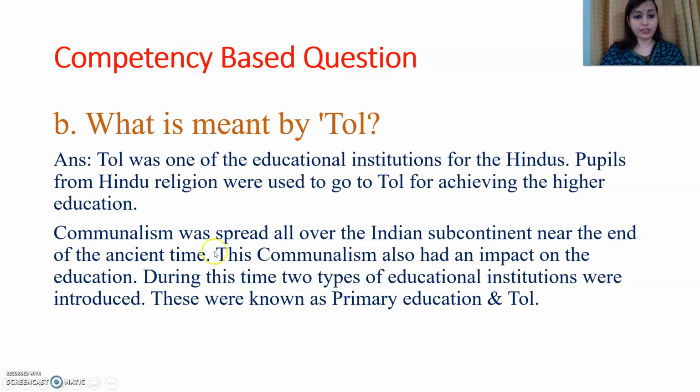So communalism was spread all over the Indian subcontinent near the end of the ancient time. While the ancient time was going to end, at that time there was communalism. Communalism means there was a feeling of separation among people of different religions. Okay, among people of different religions. So it is called communalism.